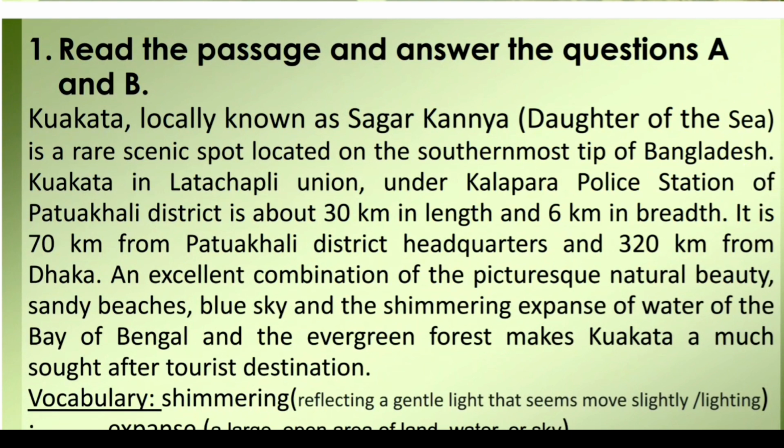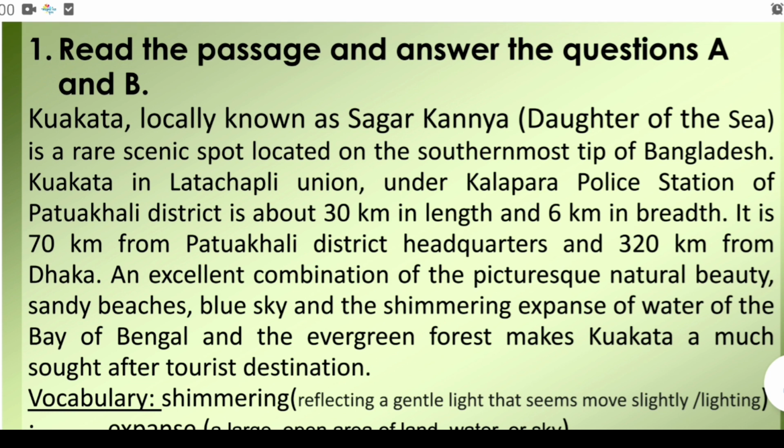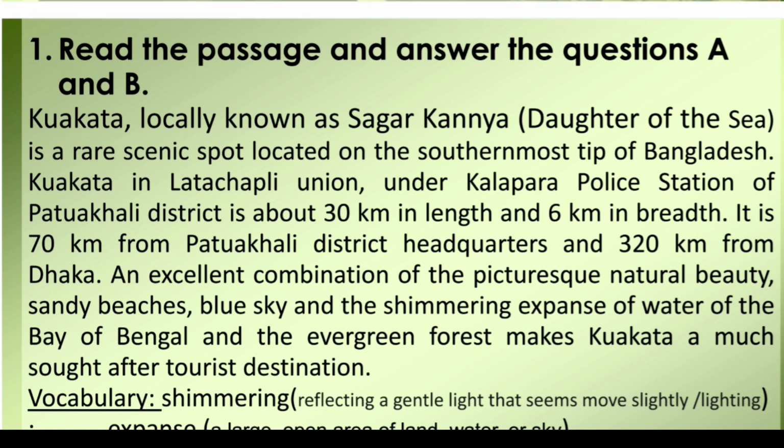Kuakata, locally known as Sagorkonna, daughter of the sea, is a rare, means uncommon, scenic spot located on the southernmost tip of Bangladesh. Kuakata, in Lotachapli Union, under Kolapora police station of Potuakhali district, is about 30 km in length and 6 km in breadth. It is 70 km from Potuakhali district headquarters and 320 km from Dhaka.